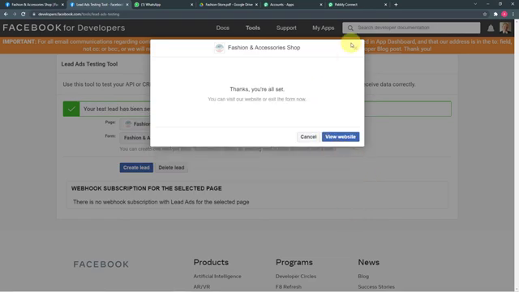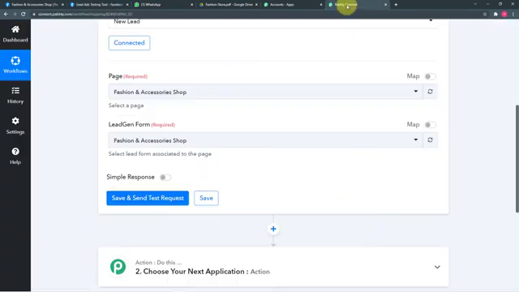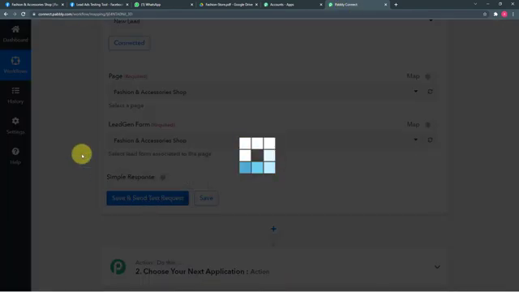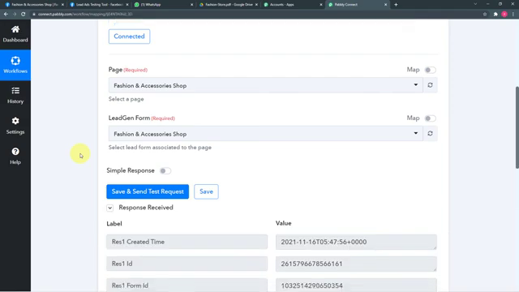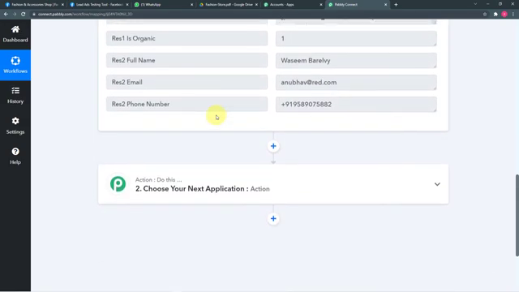Okay, right, so it is saying your test lead has been sent. So we have generated a new lead from Facebook lead ad forms. Now I'm going to click here on save and send test request, and you will see that the data will be captured here like this. Okay, so we got the data here in Pabbly Connect like this.